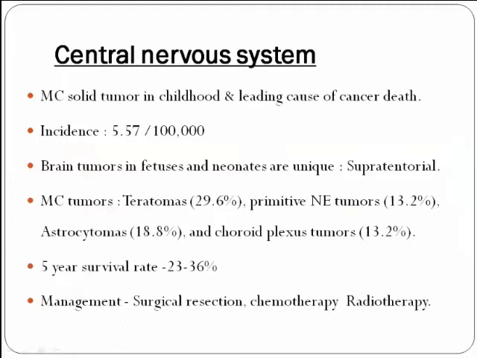In the central nervous system, brain tumors are the most common solid tumor in childhood and the leading cause of cancer death in children. The incidence is around 5.5 per lakh. The brain tumors in fetuses and neonates are unique. They are supratentorial compared to older children, in whom they are infratentorial. The most common CNS tumors are teratomas, followed by primitive neuroectodermal tumors, astrocytomas, and choroid plexus tumors. The 5-year survival rate is around 23 to 36%. The central nervous system tumors are managed with surgical resection, chemotherapy, or radiotherapy.